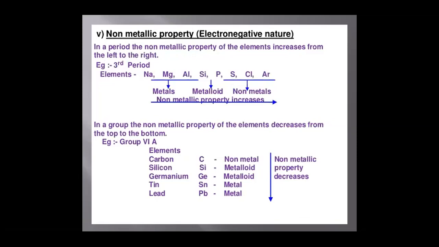Non-metallic property, that is electronegative nature. In a period, the non-metallic property of the elements increases from left to right and decreases as we move from top to bottom. Again, if you take the third period, sodium, magnesium, aluminum, silicon, phosphorus, sulfur, chlorine, argon, as we move from left to right, the non-metallic property increases. However, as we move from top to bottom, non-metallic character decreases.